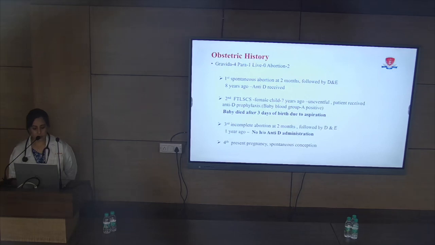Third, incomplete abortion at 2 months followed by dilatation and evacuation 1 year ago. There is no history of anti-D administration. Fourth is the present pregnancy, which is a spontaneous conception.